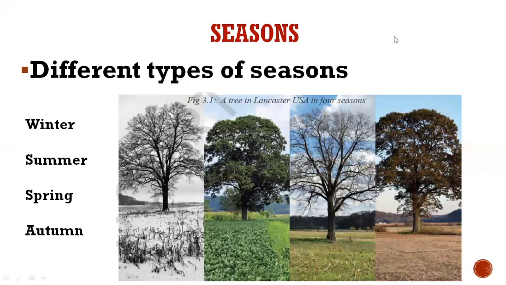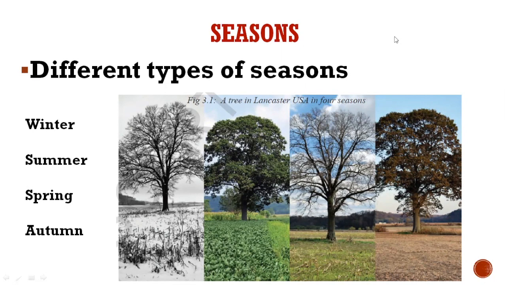Children, we have different types of seasons. Now, in these slides, you have four seasons: winter, summer, spring, and autumn. And you can find these four types of seasons in subpolar and temperate regions of the world, and we can experience these four seasons.